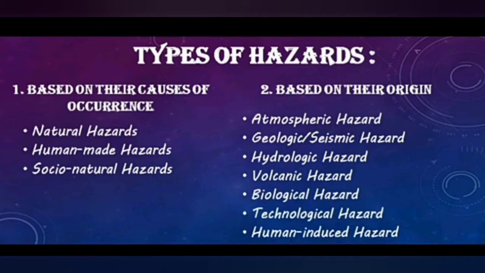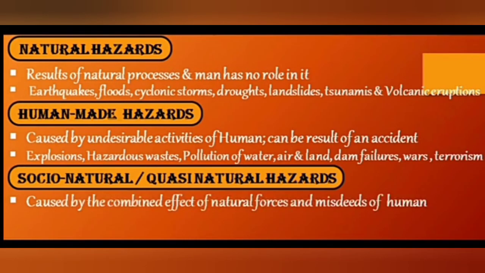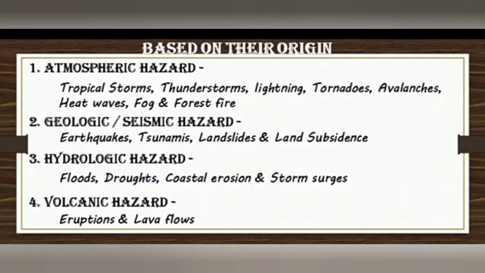First one, natural hazards. These are the result of natural processes and man has no role to play in such hazards. Examples: earthquakes, floods, cyclonic storms, droughts, landslides. Second one, human-made hazards. These are caused by the undesirable activities of humans. It can be the result of an accident such as an industrial chemical leak or oil spill, or an intentional act.